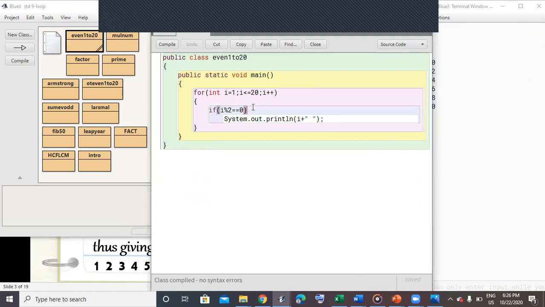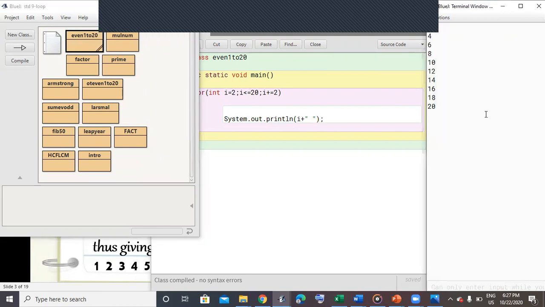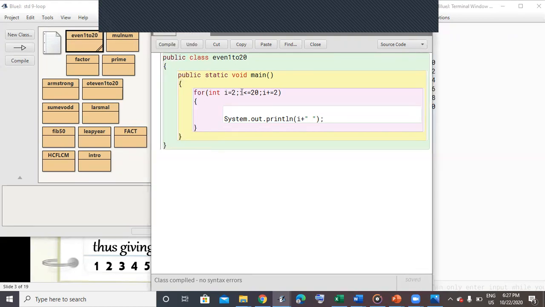Now another way of doing the same program, instead of writing this line, what you can do is simply increase the update expression by 2, and the counter will start from 2. So you can see what I did. I changed my initialization expression to 2. The test expression, less than equals to 20, remains the same, and my update expression is increasing the value by 2. So instead of checking, the same result you can see it will come. It's the same result. So the initialization expression changed to 2, and the update expression.